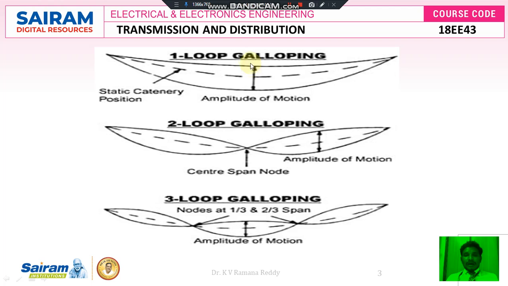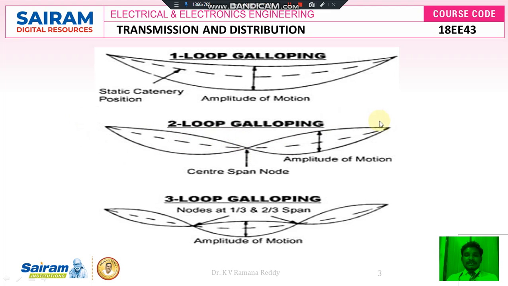Next, after this one loop galloping, there is another type of galloping, another type of dancing of the conductors, which is called two loop galloping. If the wind velocity is too much, like more than 30 meters per second, by that time sometimes there exists a two loop galloping structure. Two loop galloping structure means one of the phases, or one of the neutrals, or one of the lines may fall on another line.